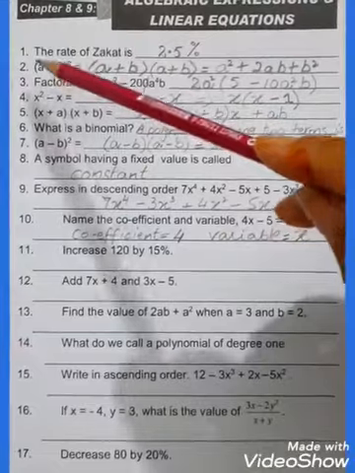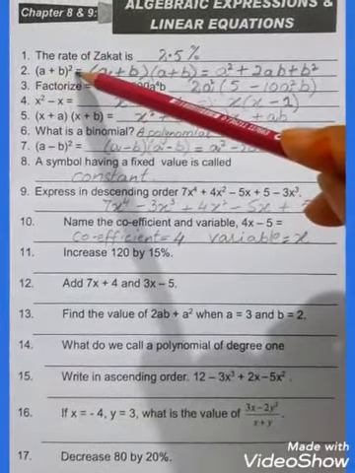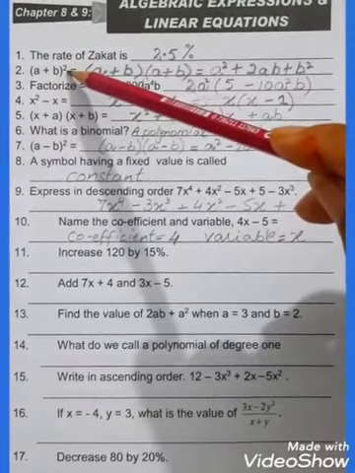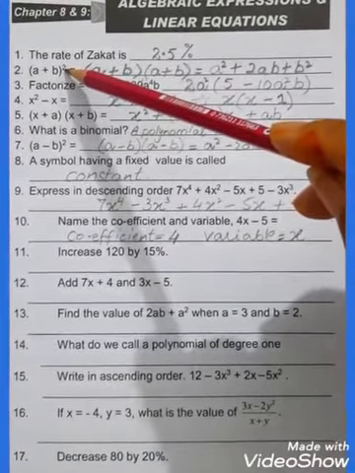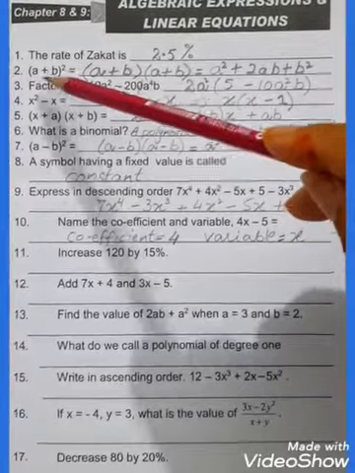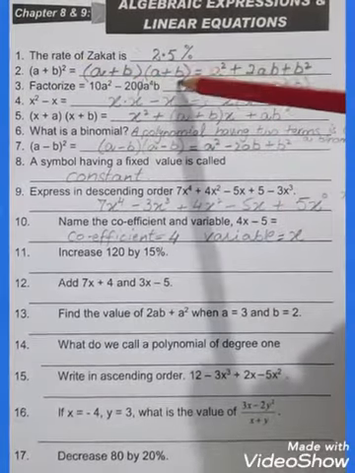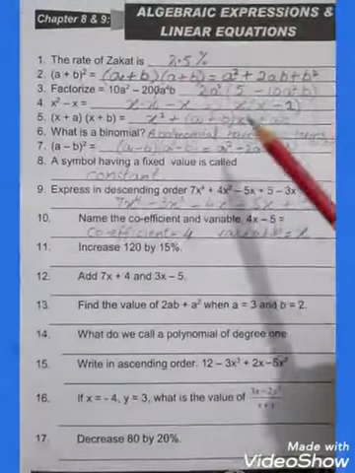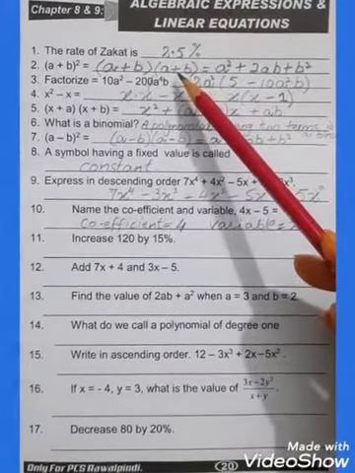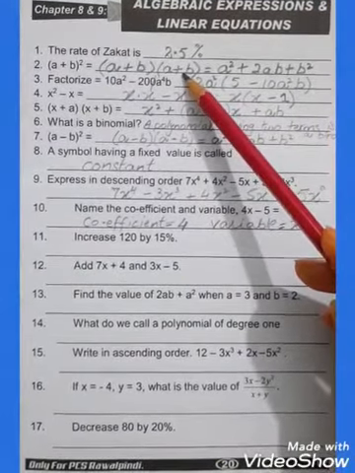A plus B whole square. And you can see square. Square means power. And power is this, and this is a base. So it means that we will open our base how many times? 2 times.